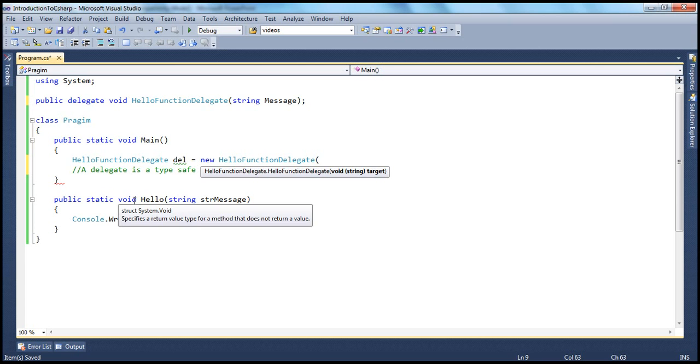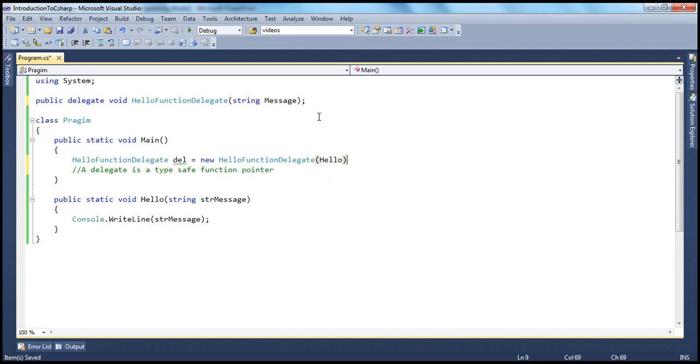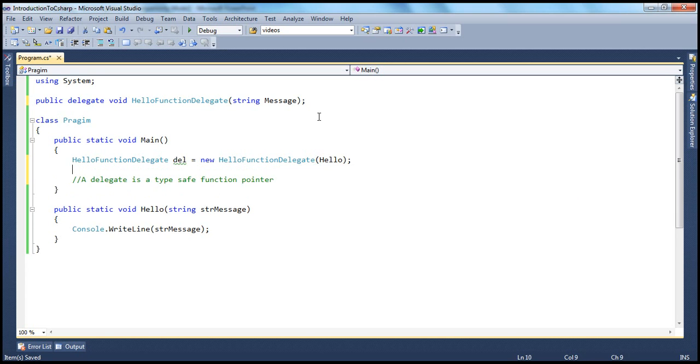Yes, it has got void return type and it's taking in a string parameter. So now I can pass this hello. Now to invoke that method, all you do is invoke this delegate. And if you look at this delegate, it is expecting a string parameter to be passed in. So when I try to call that delegate, I have to pass in the string parameter.